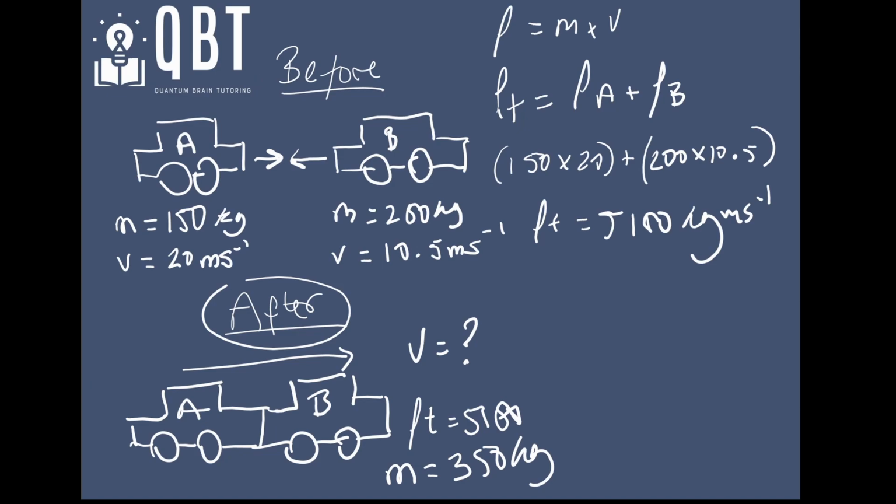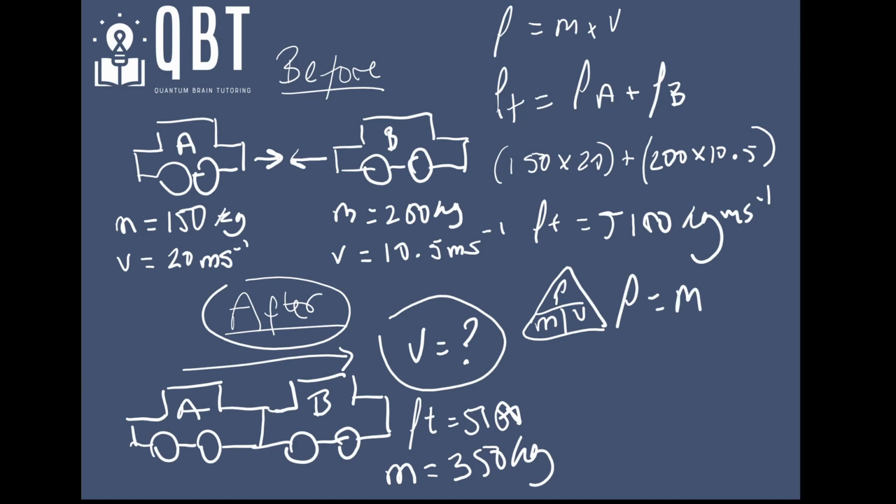So I now have my total momentum after, and I have my mass, and it wants me to find the velocity that this singular object is now moving at. Well, how am I going to do that? I'm going to rearrange my equation. If I know that momentum is equal to mass times velocity, to find velocity I'm simply going to divide through by mass, like so.